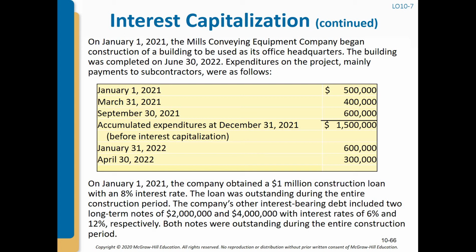On January 1, 2021, the company obtained a 1 million construction loan with an 8% interest rate. The loan was outstanding during the entire construction period, which means 1.5 years. The company's other interest-bearing debt included 2 long-term notes of $2 million and $4 million with interest rates of 6% and 12% respectively. Both notes were outstanding during the entire construction period.